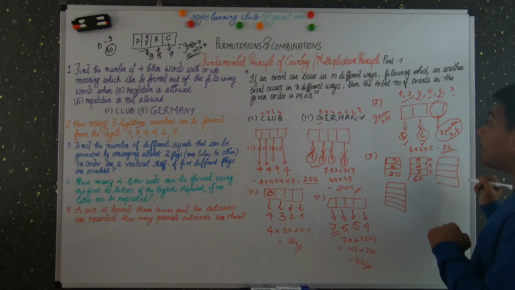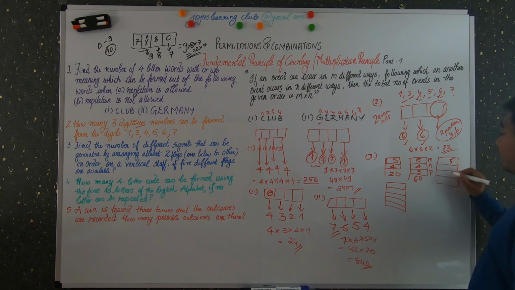Now let's say this second one, you have again 5 possibilities here, 4 possibilities here, 3 possibilities, and here you have 2 possibilities. Again you have to multiply each other, so 5 into 4 into 3 into 2, that is 120.